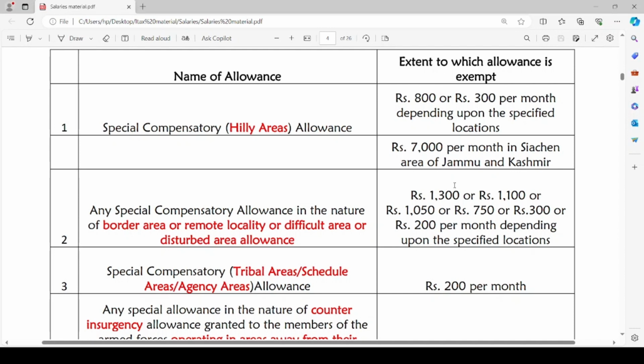The first one is special compensatory hilly areas allowance. The special compensatory allowance is generally given when the employee is engaged in any risky venture. Here, when the employee is serving in hilly areas, if he receives any allowance from the employer in the name special compensatory allowance, it can be exempt up to either rupees 800 or 300 per month, depending upon the specified locations. If such employee is serving in Siachen area of Jammu and Kashmir, it is exempted to the extent of rupees 7,000 per month.